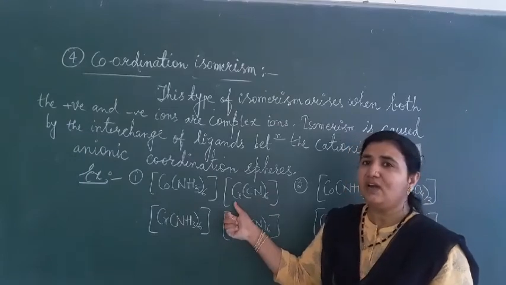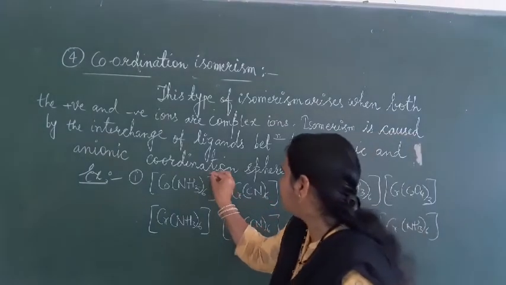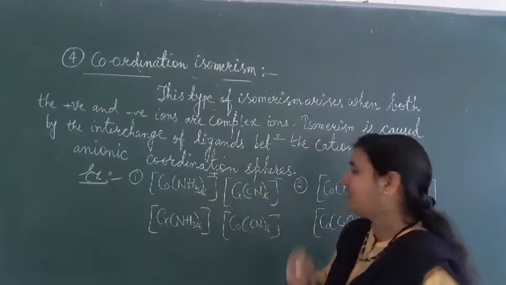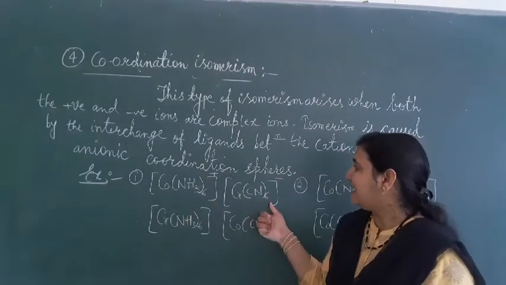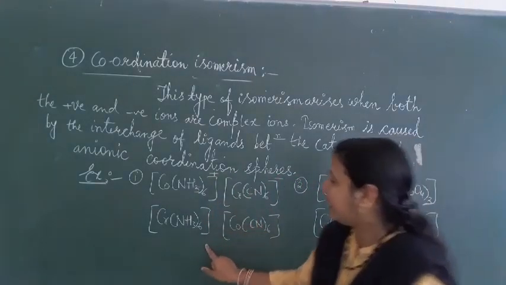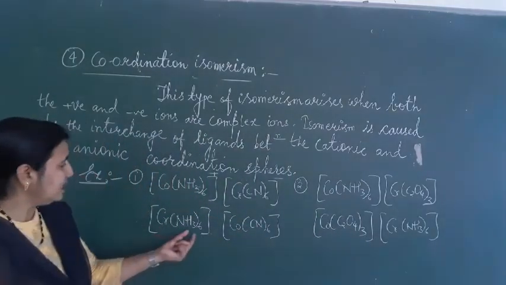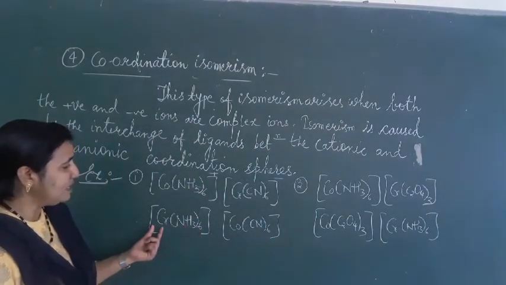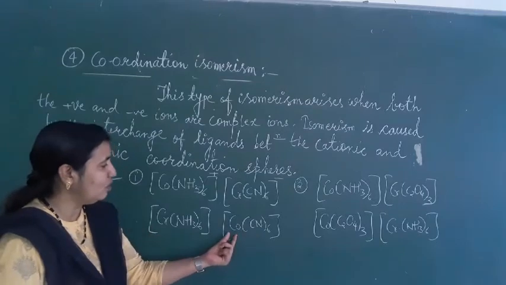Hexacyanochromate. This is the positive cation, and this is the negative one, the anion. Now, what is the second case here? This is hexaamine chromium and this is hexacyanocobalt.